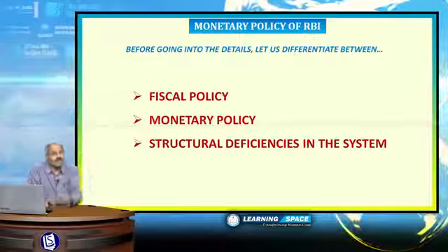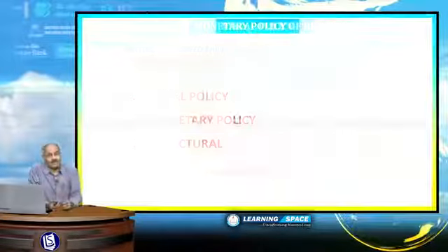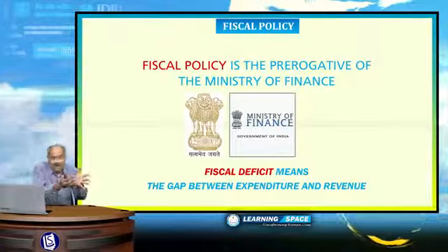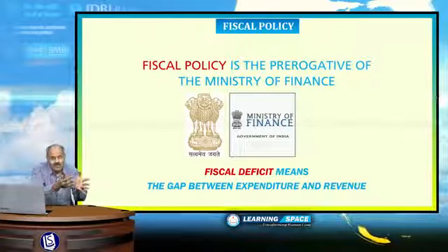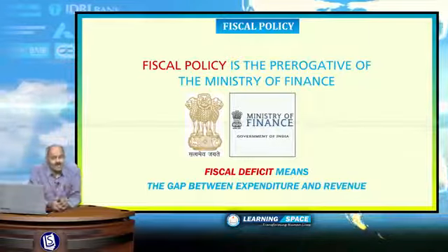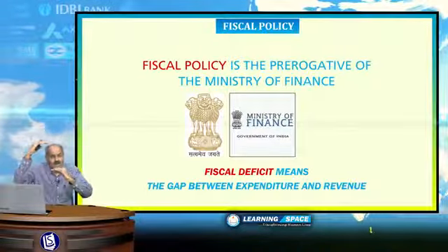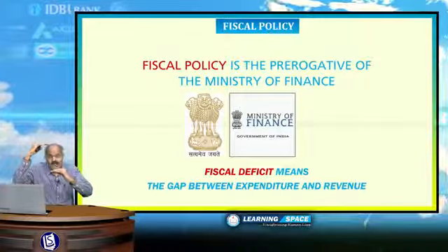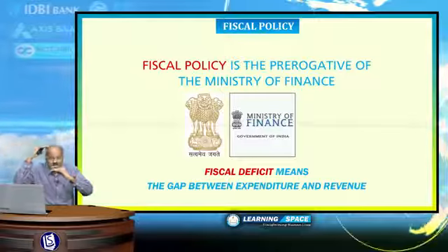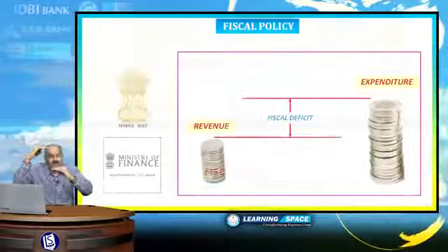So let us look at what is meant by fiscal policy. Fiscal policy is the prerogative of the Ministry of Finance. RBI has no role in it. What exactly is fiscal policy? Fiscal policy is nothing but the gap between expenditure and revenue. For a developing country like India, an emerging economy, there will always be a gap between expenditure and revenue.